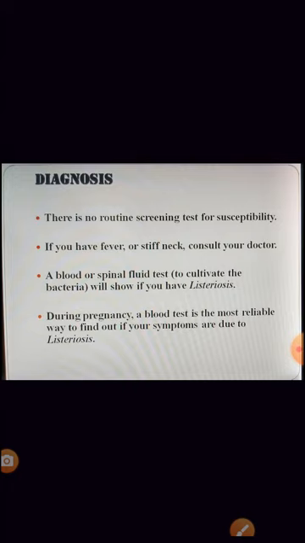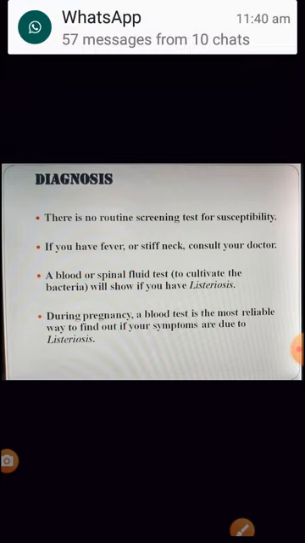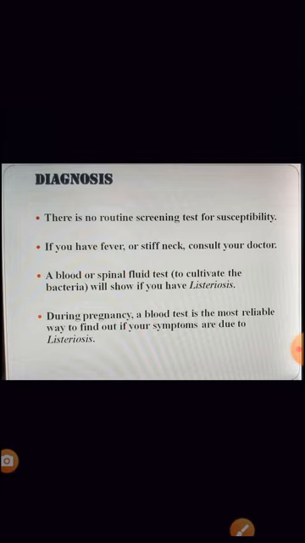This organism is generally grown on different types of media. Which media is it grown on? It is grown on brain heart infusion media, which is a non-selective media. It can also be grown on blood agar, and here hemolysis is seen. During pregnancy, it's very important throughout the pregnancy to check for the symptoms of listeriosis.